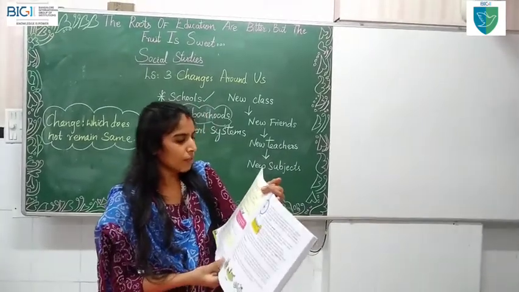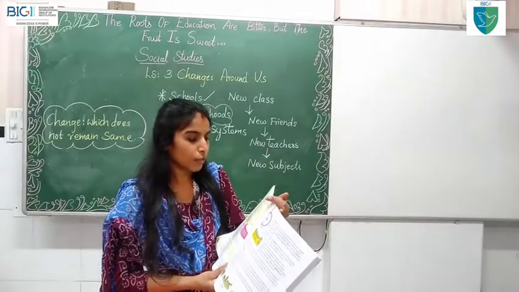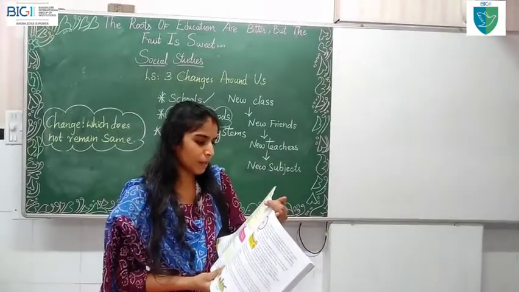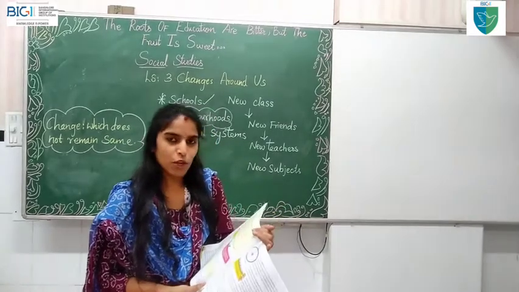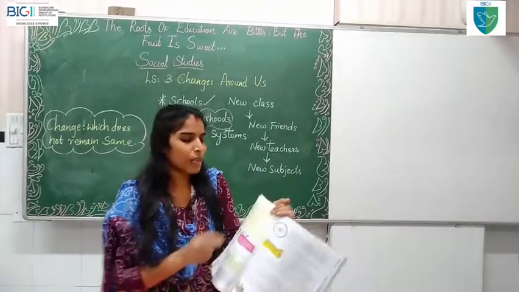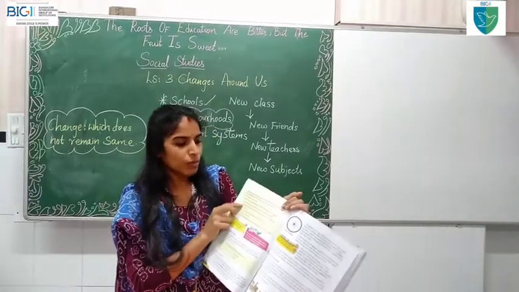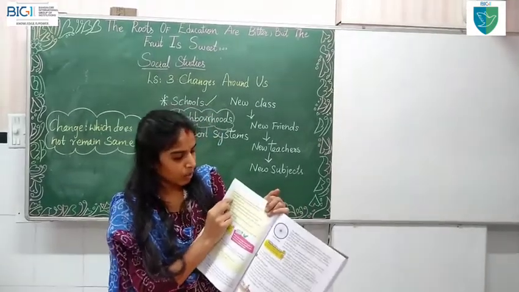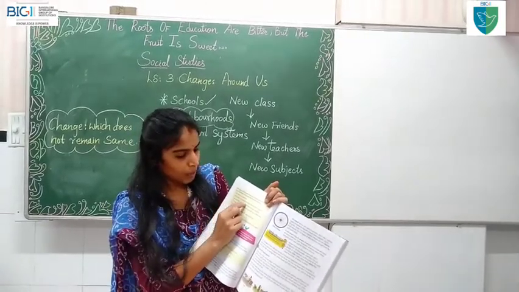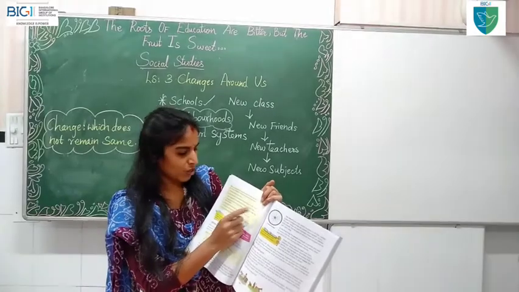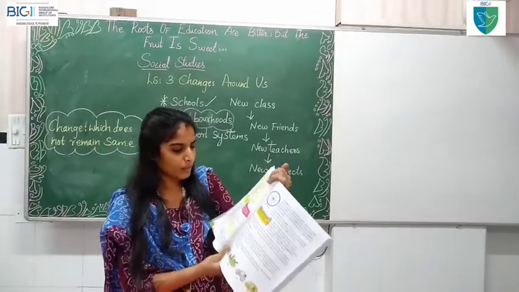I'll read it out for you. Make groups and talk to people who have been in the neighborhood for a long time, such as shopkeepers. Ask them questions like the ones given below. You can go to the shopkeeper and tell them, we have got one activity from our school. So you can ask this question. How long have you been here? Has the name of the neighborhood remained the same or has it changed? You can ask it. You can write this, children.